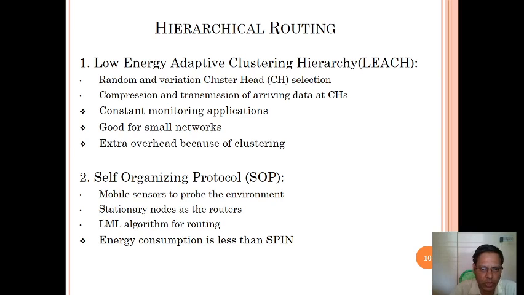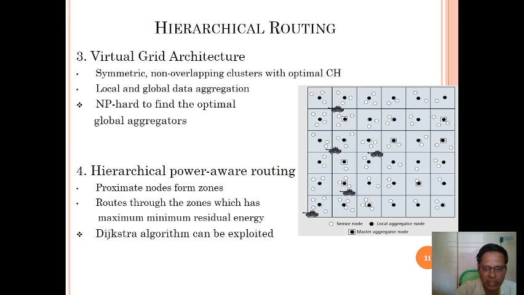Okay, and SOP, self-organizing protocol. Self-organizing protocol is about mobile sensors providing the environment, with stationary nodes as the routers, and the LMR algorithm for routes. Energy consumption is less than SPIN. What is SPIN? Just now we have seen. Energy consumption is less than SPIN.